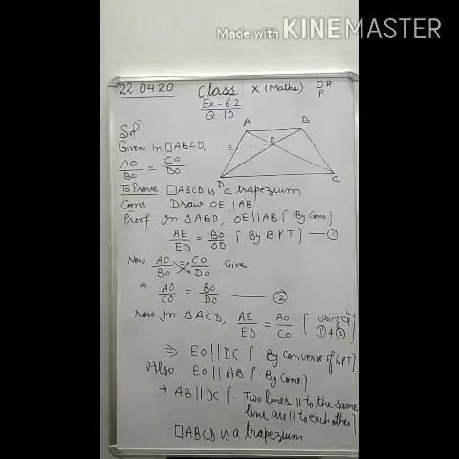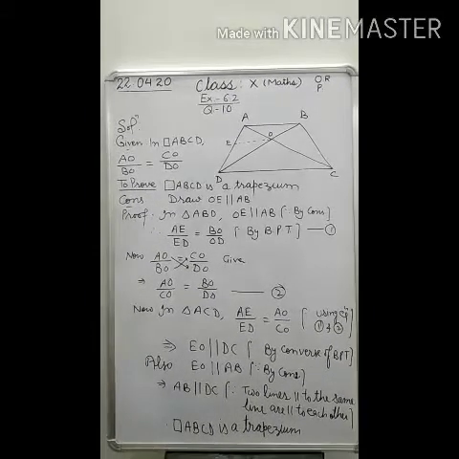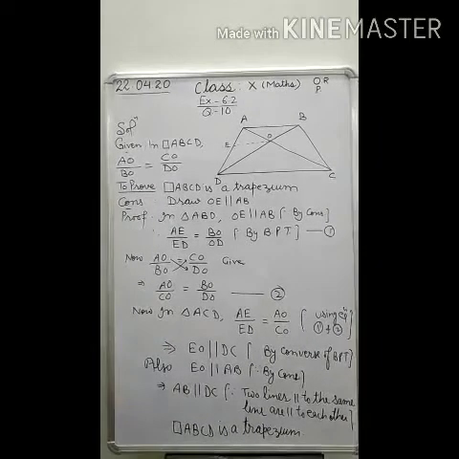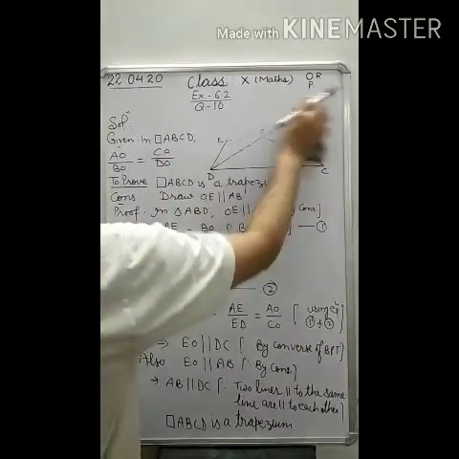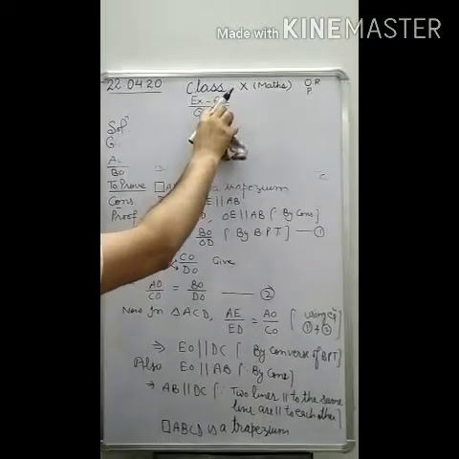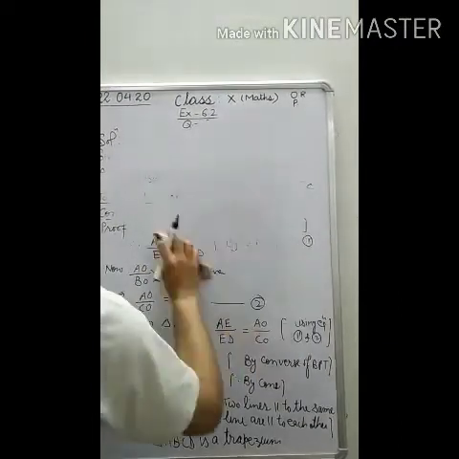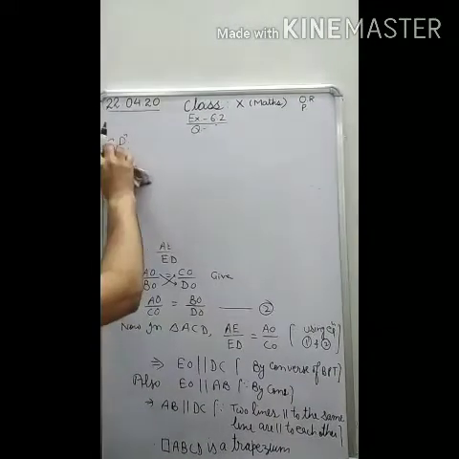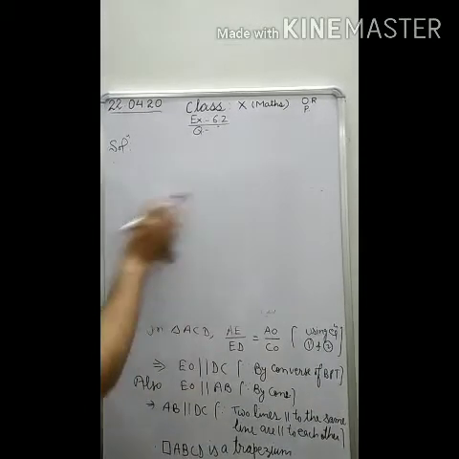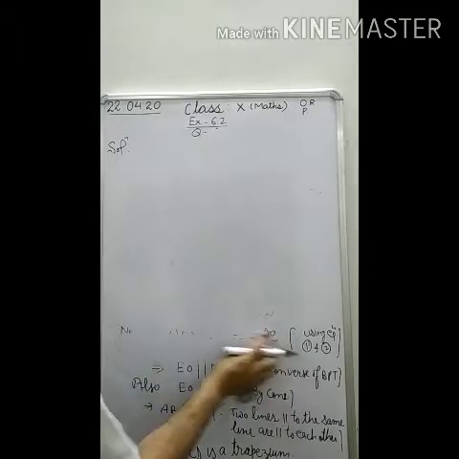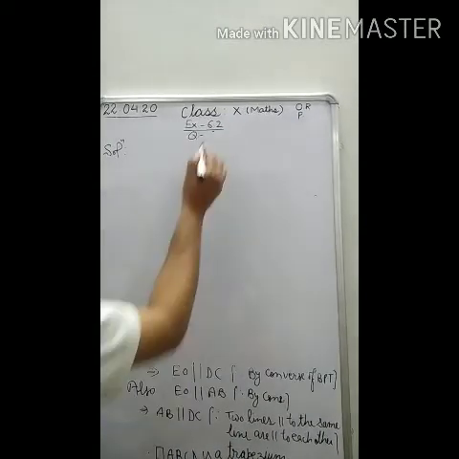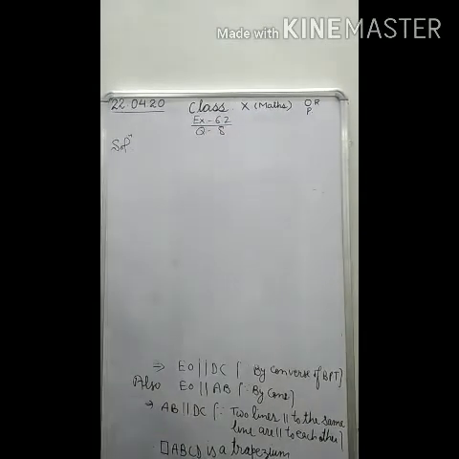Student, a very important question is this. Now we are on the last question left in this exercise, that is question number 8. And this question number 8 is also the same as question number 7. So let us do this question also. First of all, read the statement of question number 8. What is given in this? You are given that using theorem 6.2. 6.2 means converse of BPT you have to use. Here it is question number 8. You have to use converse of BPT.